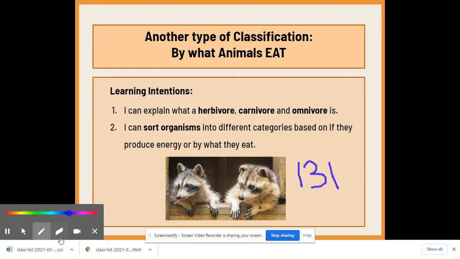Consumers. Many organisms depend on producers to get energy. Consumers are organisms that cannot make their own food. They get energy from producers or other consumers. All animals and some microorganisms are consumers. There are several kinds of consumers. They are classified by what they eat.